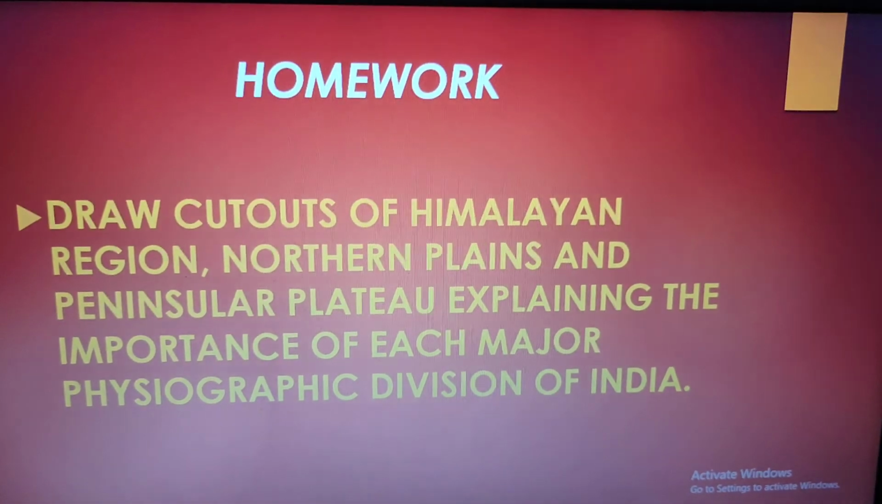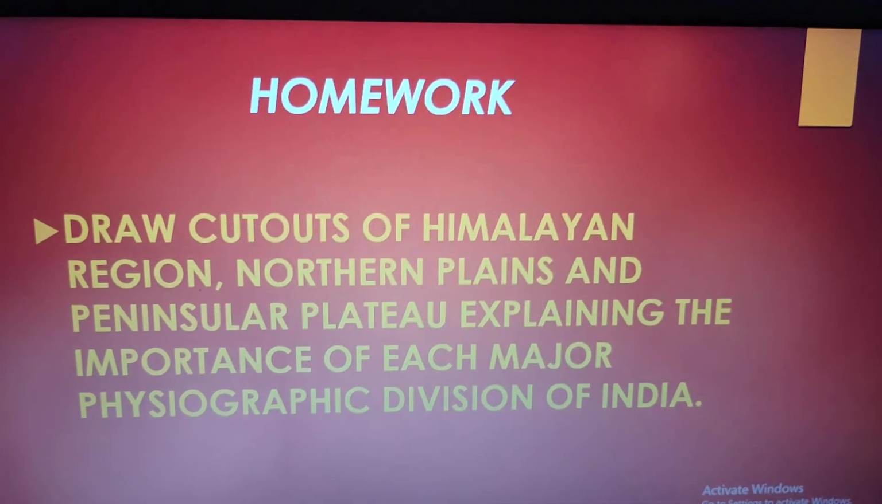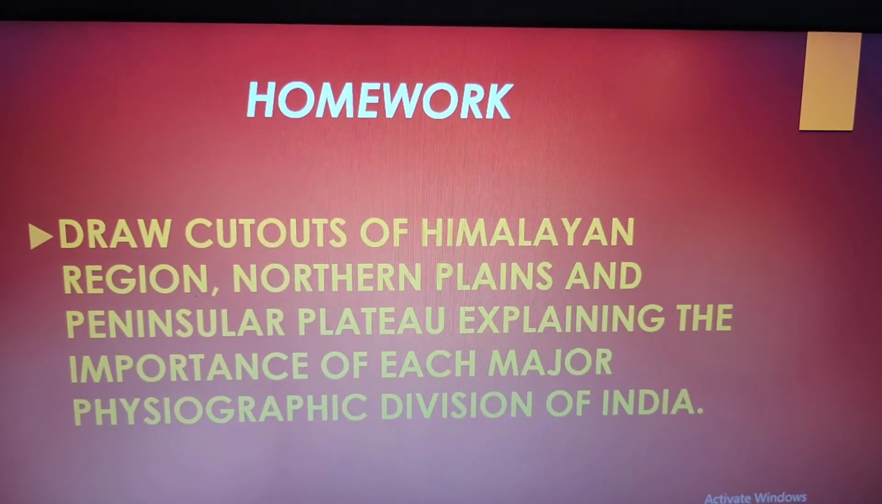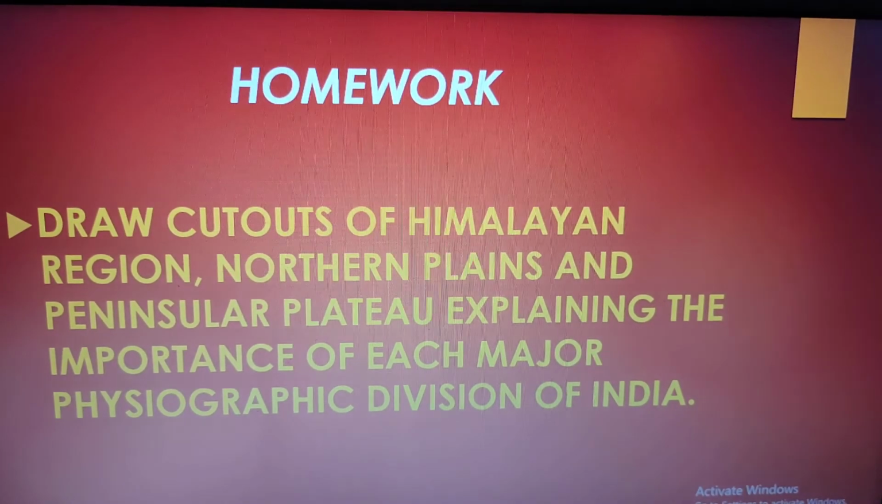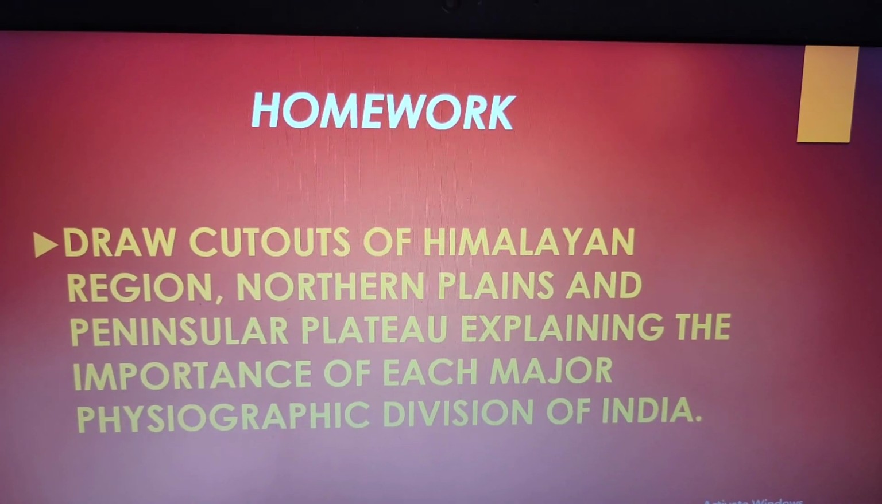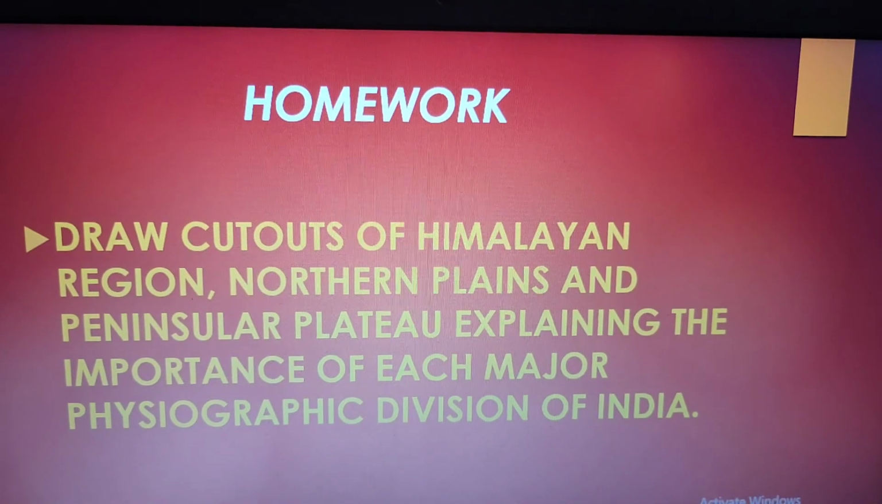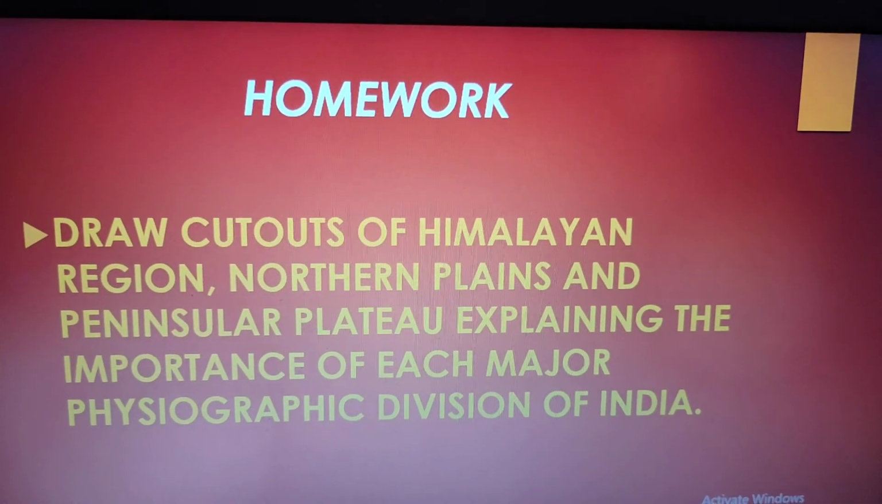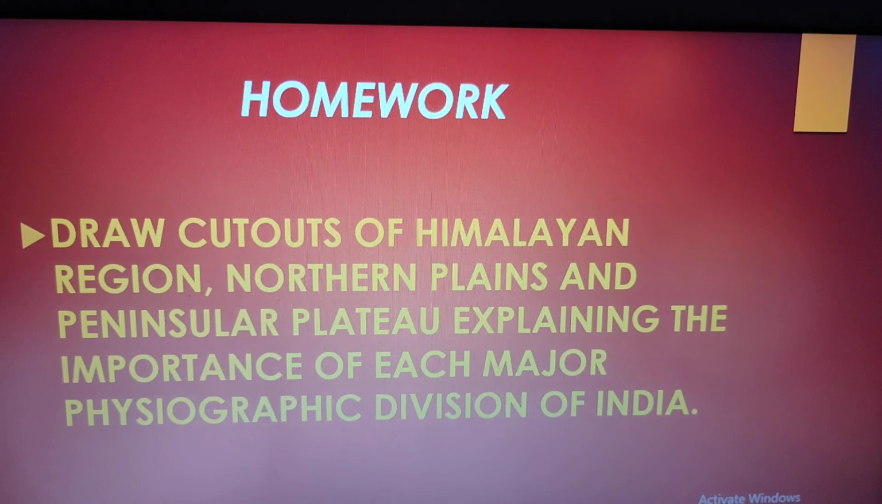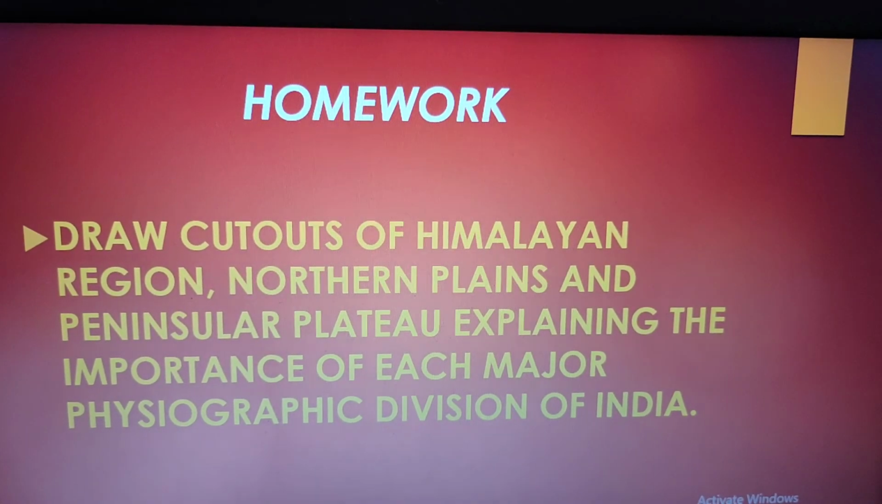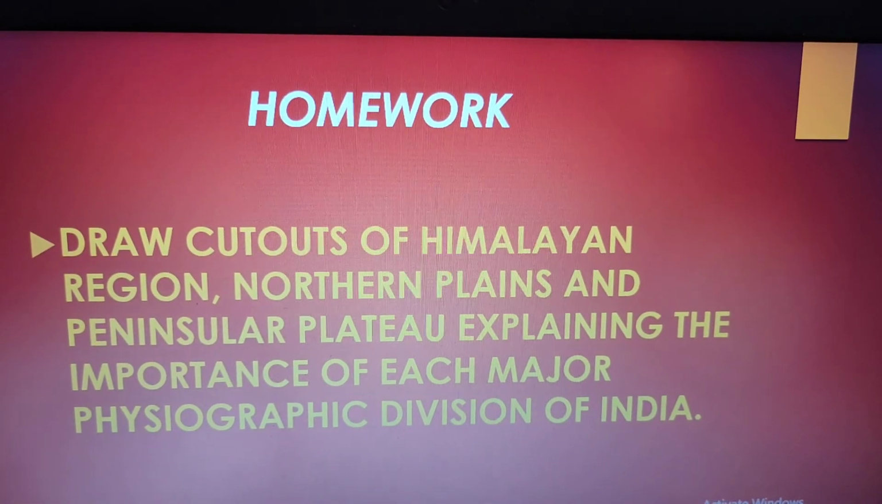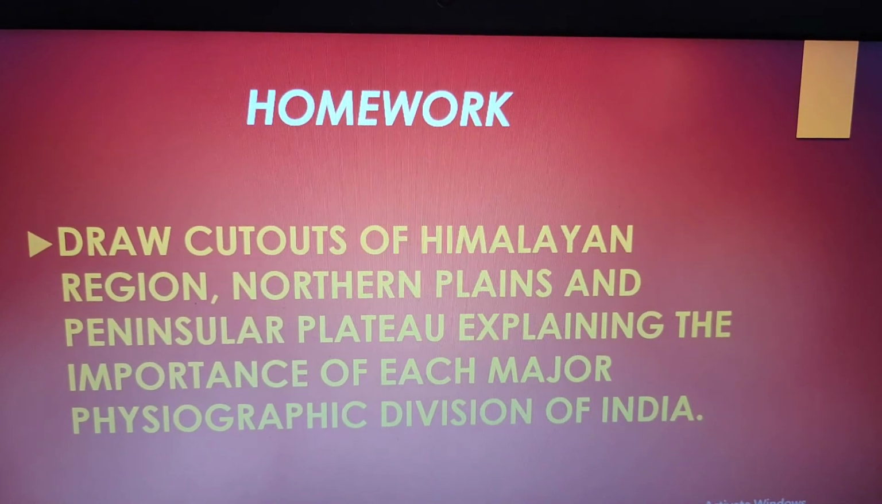Now what you will do, you will make cutouts of the Himalayan region, northern plains and peninsular plateau, explaining the importance of each major physiographic division of India. I want a cutout of the Himalaya, a cutout of the northern plains, and a cutout of the peninsular plateau. And you will be explaining its importance as well.